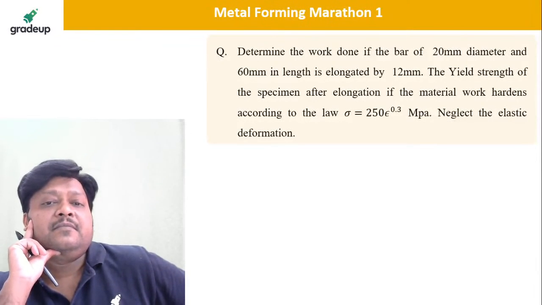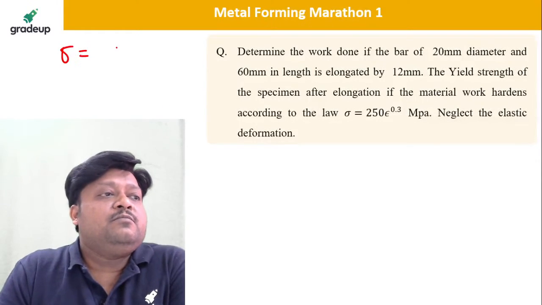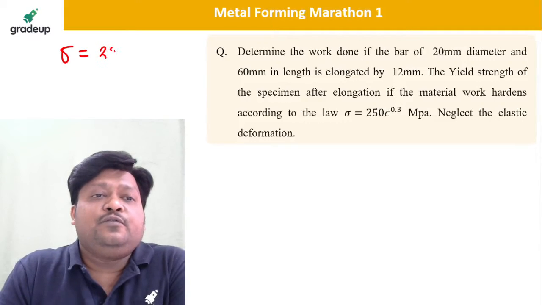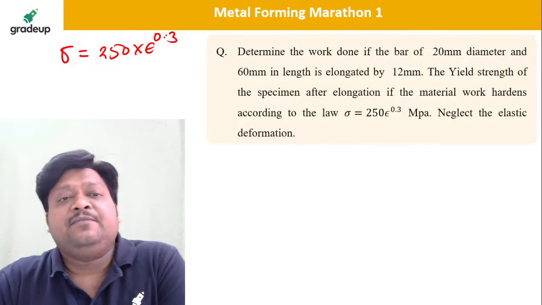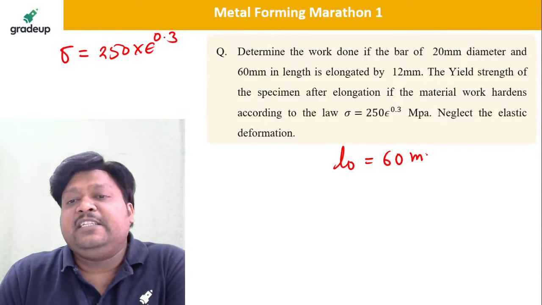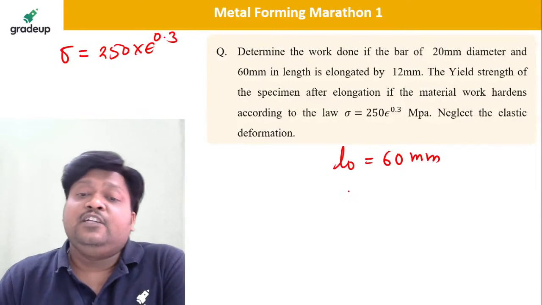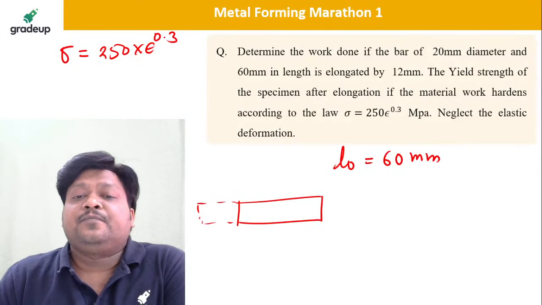Yes. So what is given? Sigma is equal to 250 into epsilon to the power 0.3. Okay. So here tell me what is the initial length? Original length is 60 millimeter and elongated by. So elongation in the specimen will be how much?